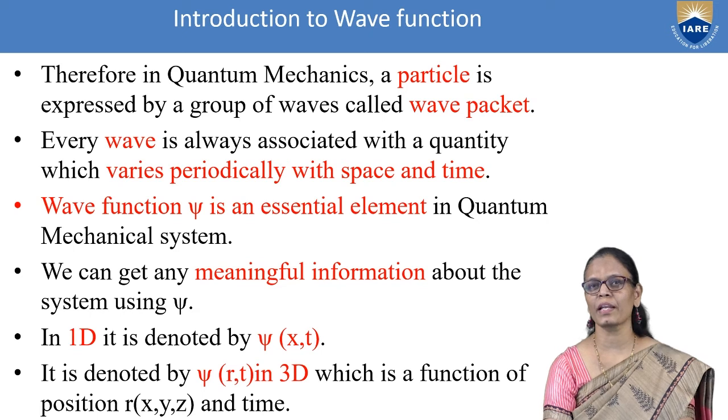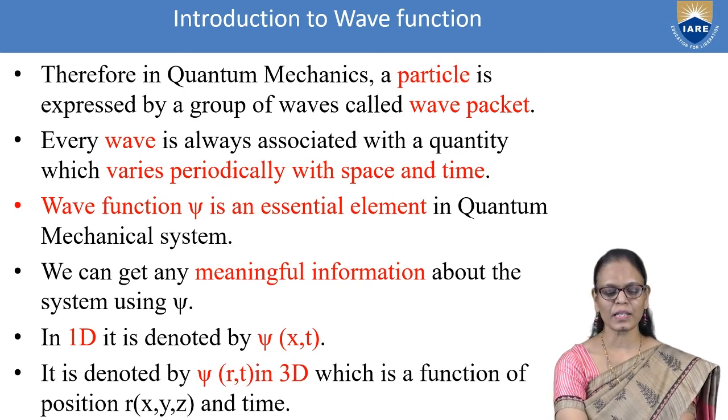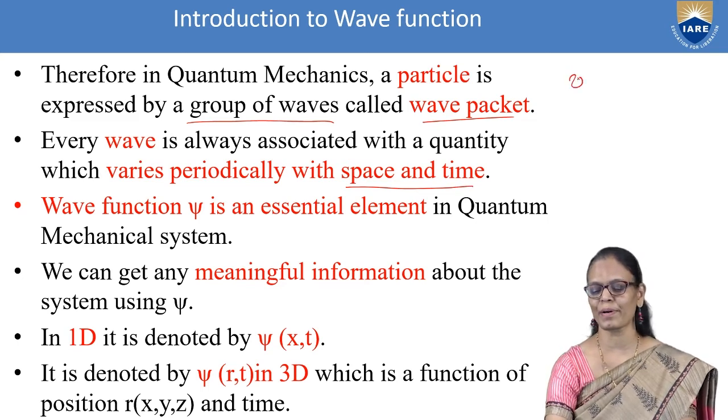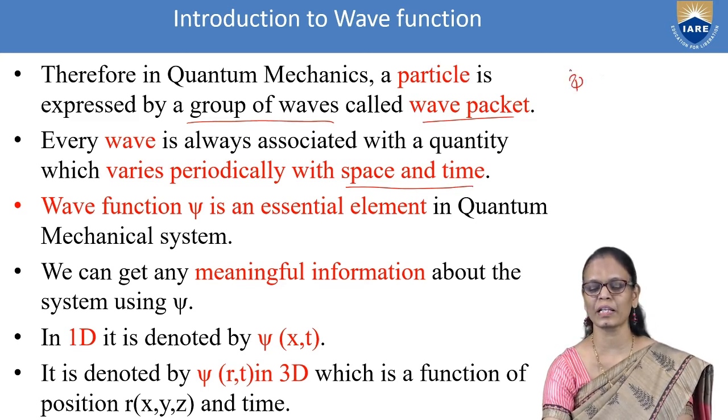Now in quantum mechanics, if you are using the quantum mechanical approach, how do we describe the particle? We describe it in the form of waves, which we call a wave packet. And every wave is always associated with a quantity which varies with time and space. So whenever I am talking about a quantity, I am representing it by a group of waves. It will vary with position, it will vary with time.